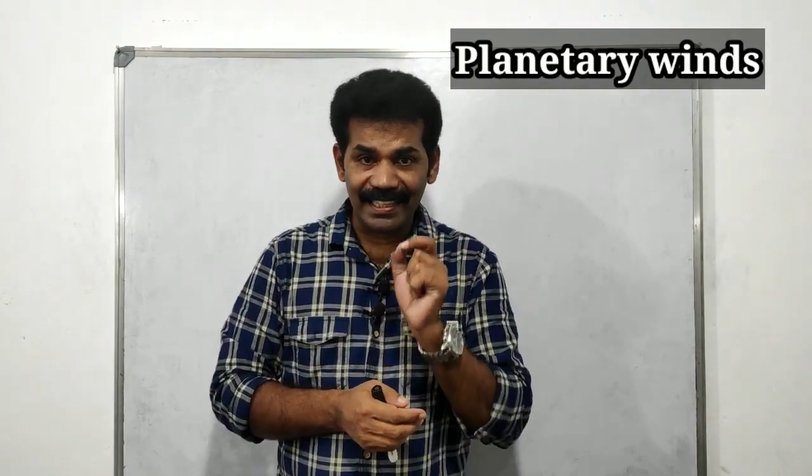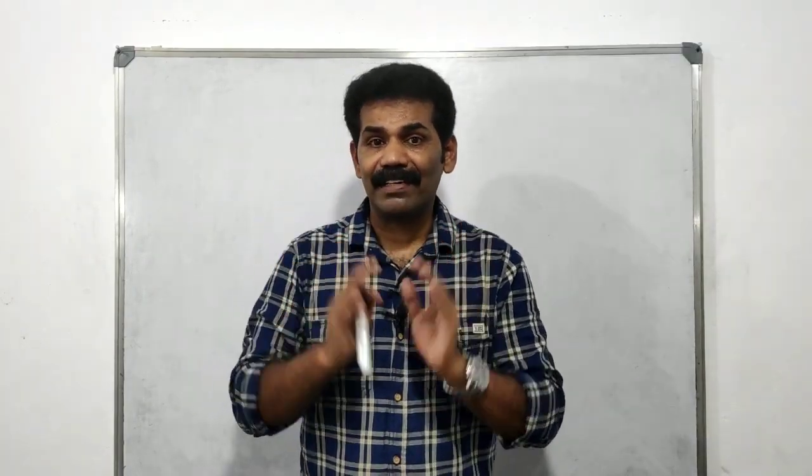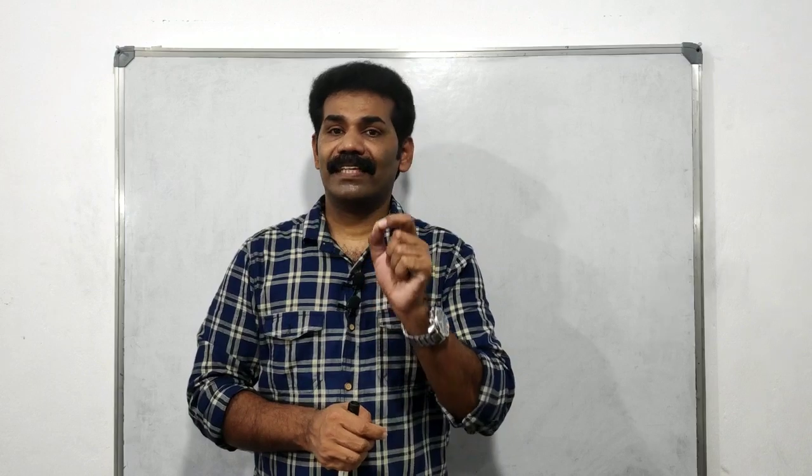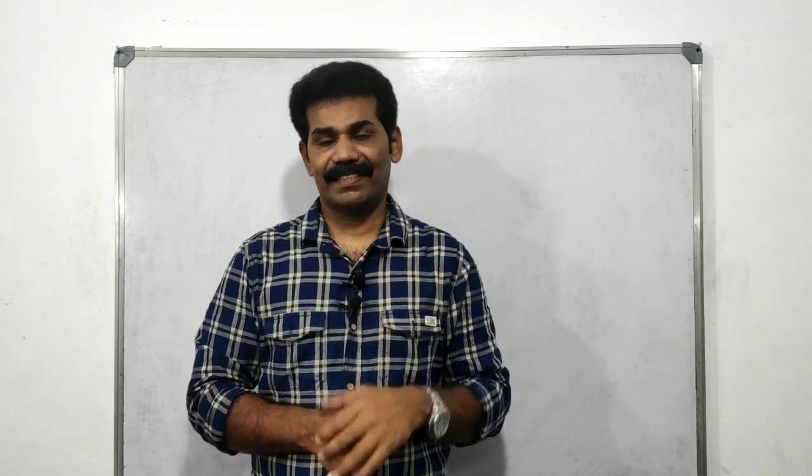We have already learned that 7 global pressure belts are formed on the earth. Do you remember? How many pressure belts are formed on the earth? There are 7 pressure belts. This is the reason for the formation of planetary wind on the earth.